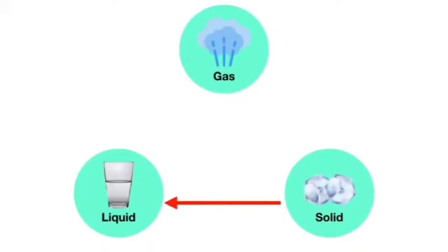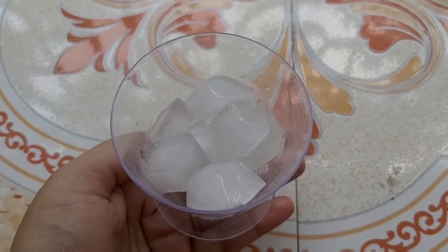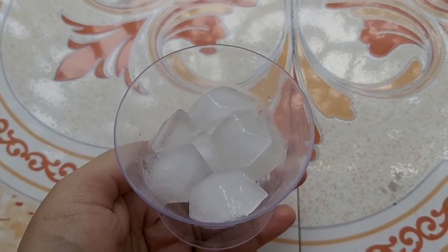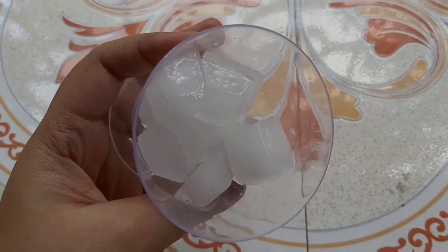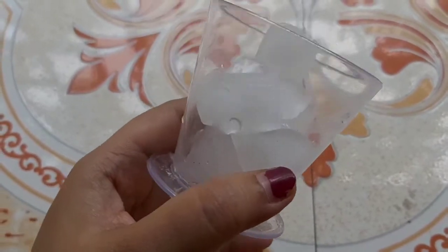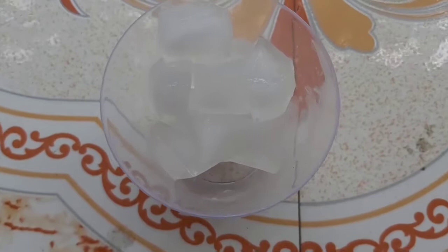When a solid substance is converted to liquid, the process is known as melting and the reverse process is called freezing. Let me show you an experiment with this ice cube. I took out the ice cube from the freezer and placed it in a glass at room temperature.